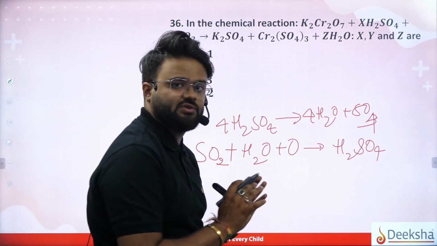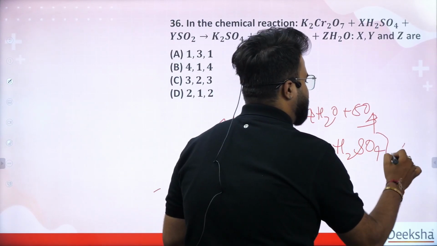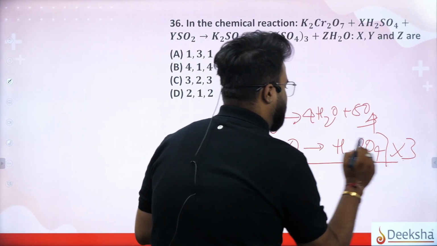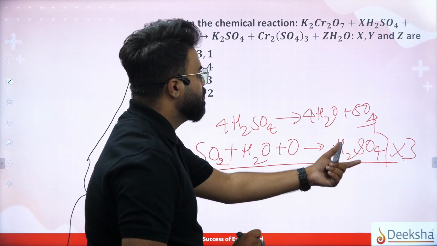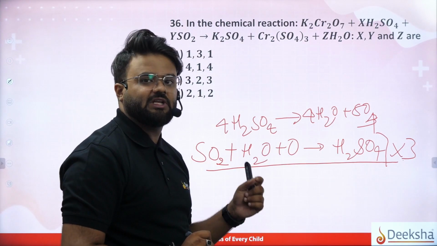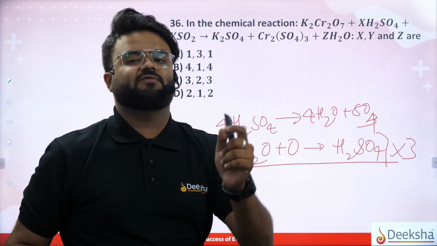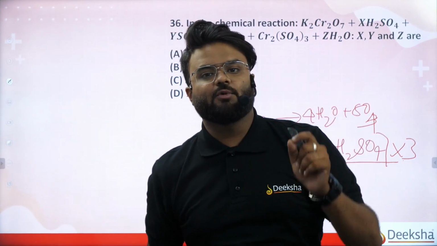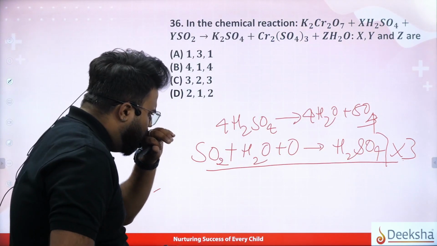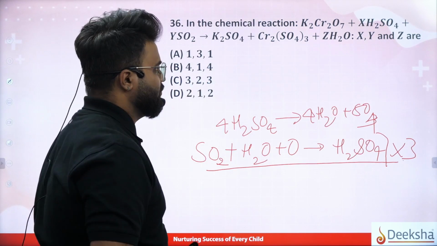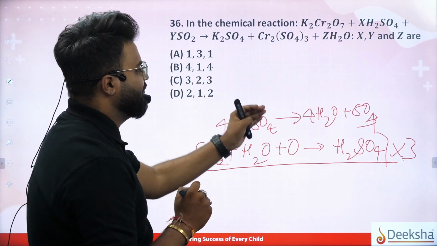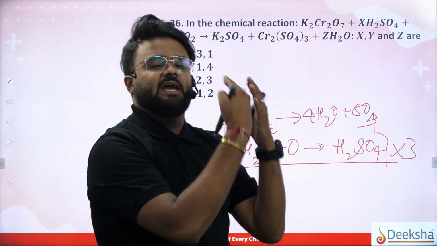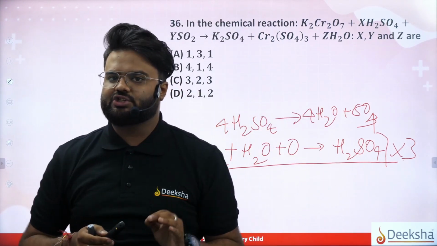It gives rise to H2SO4. So if we multiply by 3, what do we get? So we understood that 1 molecule of H2SO4 will give 3 molecules of sulfur dioxide with 1 molecule of water.